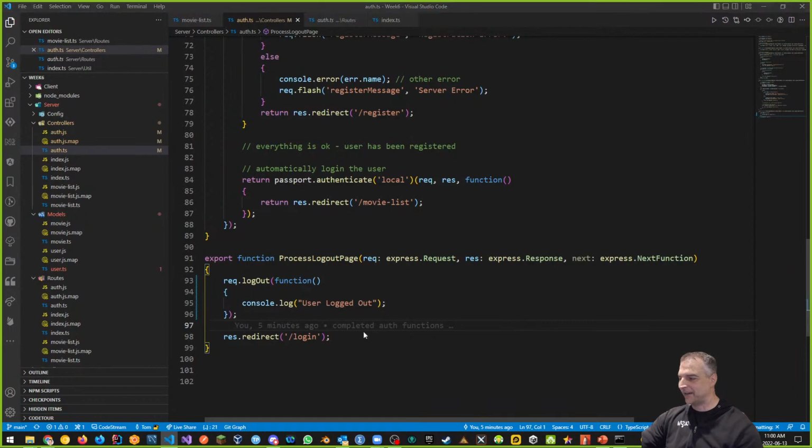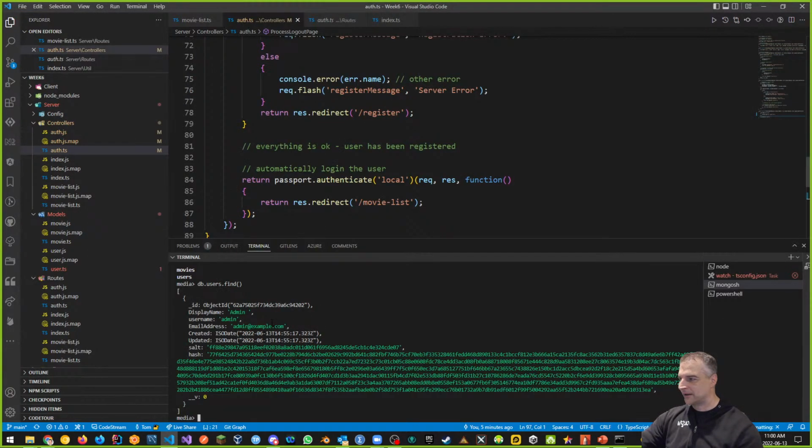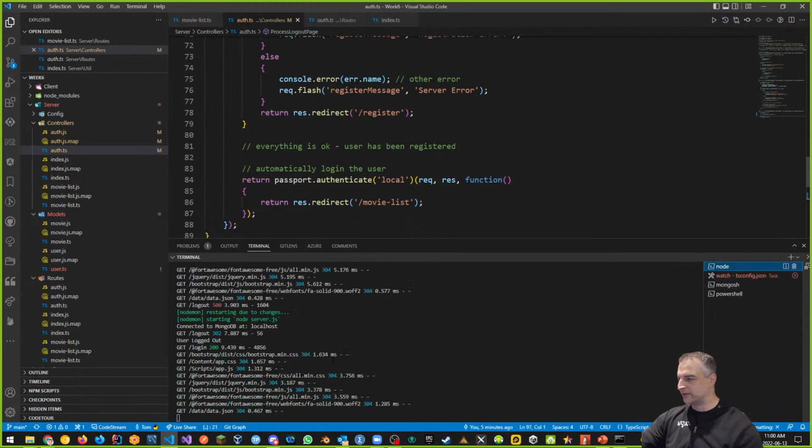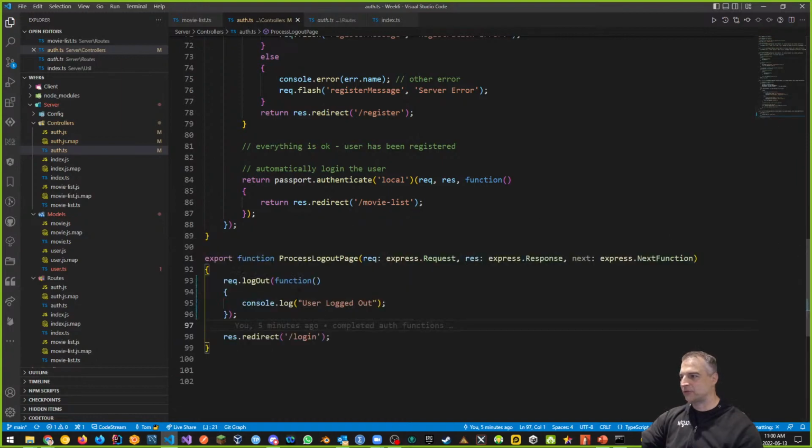All right, awesome. And if we go to Node, we could see that there's the user logged out. User logged out. Okay, that's what it means. And I'm sure it wants us to do a callback function just in case there's an error. If there's an error, then show it. So we can kind of do that too.